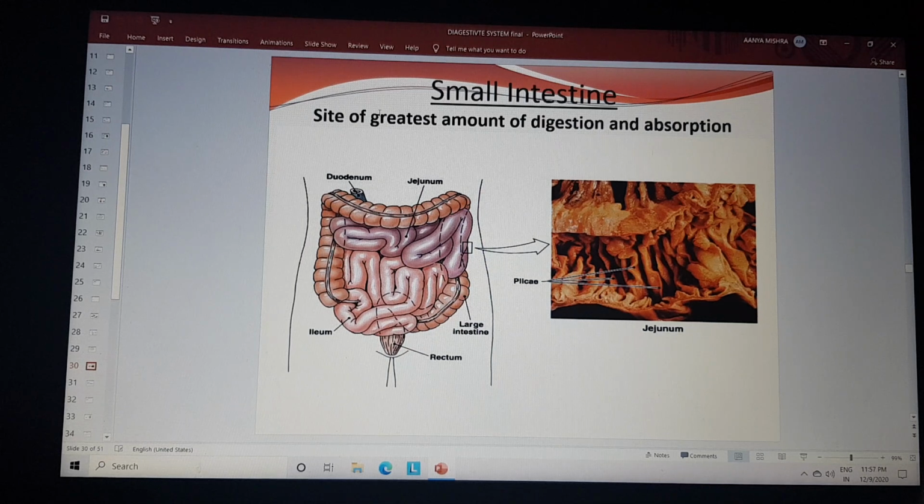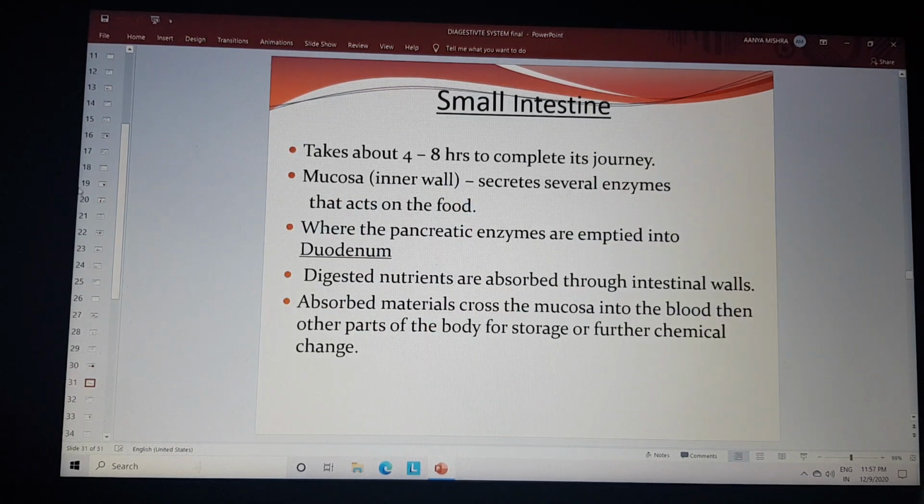The small intestine is the site of the greatest amount of digestion and absorption. Its surface area is increased by these finger-like structures present in the small intestine. Food takes about 4 to 8 hours to complete the journey.